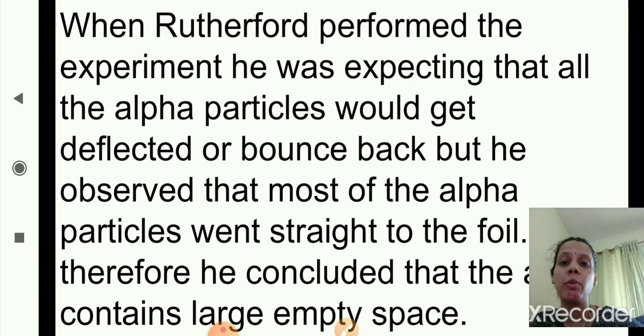Therefore, he concluded that the atom contains large empty space.